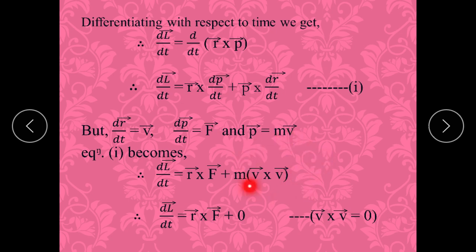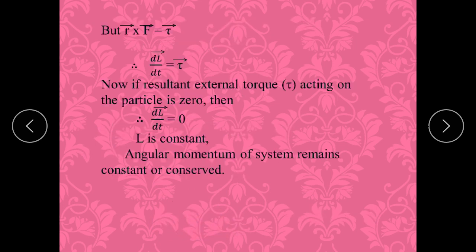Here we have seen the characteristic of the vector product, that the vector product of a vector with itself is always equal to 0. So this term equals 0. So dL/dt is r cross F. But r cross F is nothing but torque. So we say that dL/dt is equal to tau.